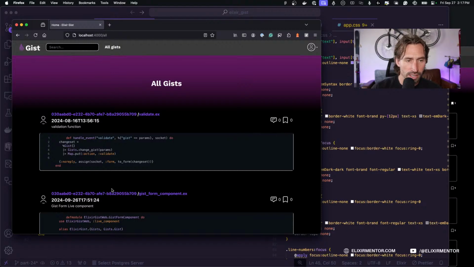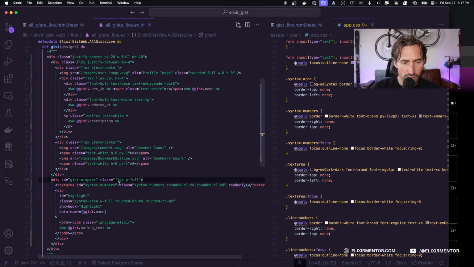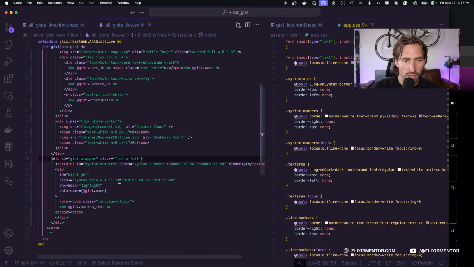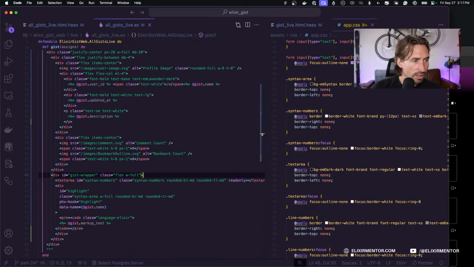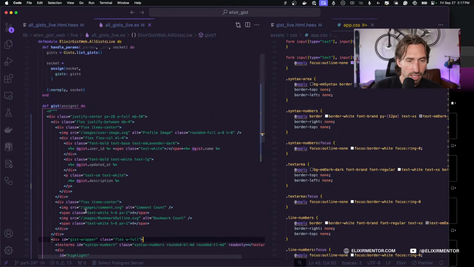All right, and now okay, just preview bottom right, top right, and then we have our markup.